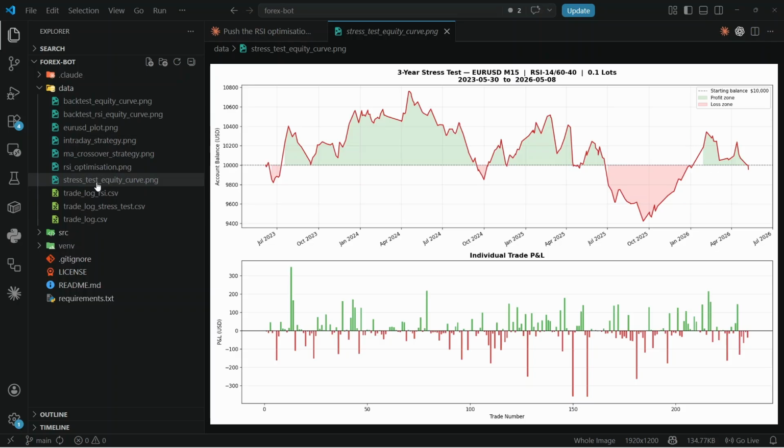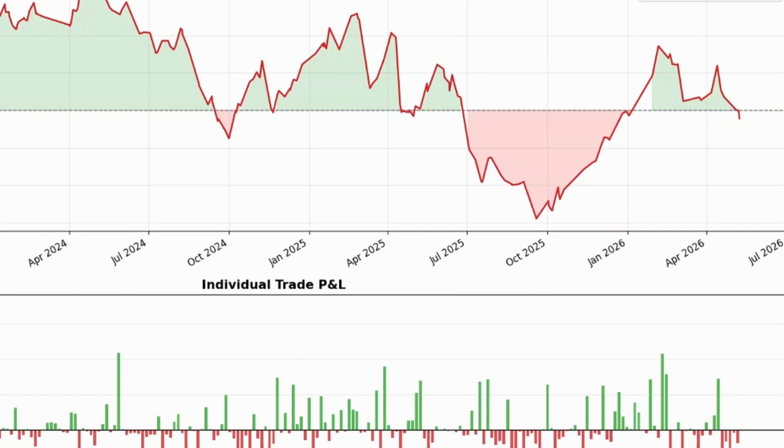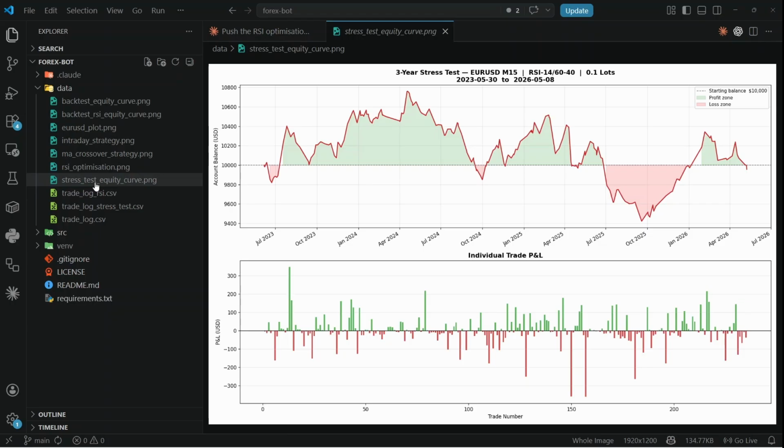This is what 3 years actually looks like. You can see it holding up reasonably well through 2023 and into 2024. There are rough patches, but it recovers. Then look at what happened here, mid 2025. The account drops from its peak all the way down to 9,400. That's a 20.4% drawdown. On a real account, that would be deeply uncomfortable, and it never fully recovers.